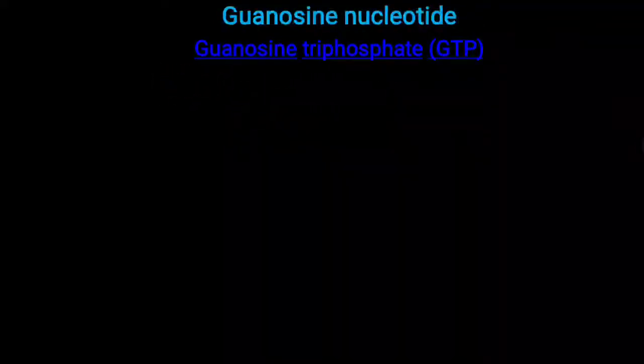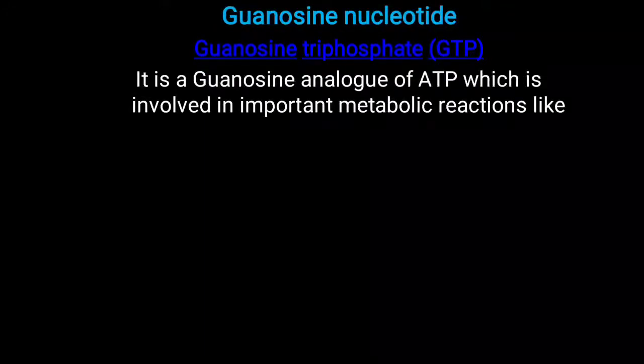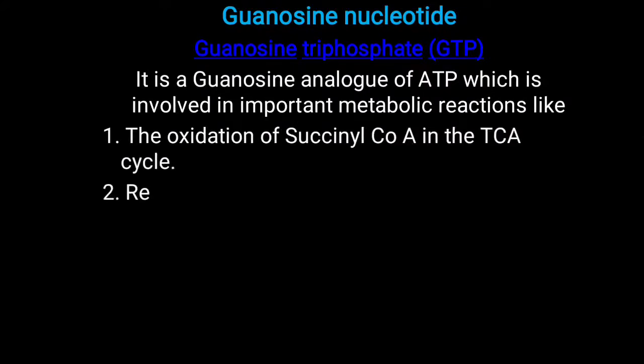For the guanosine nucleotide, so up to here we have discussed only adenosine. For the guanosine nucleotide, guanosine triphosphate, the GTP, is a guanosine analog of ATP. Simply, the adenosine is replaced by guanosine, so it is called GTP, which is also involved in important metabolic reactions like oxidation of succinyl CoA in the TCA cycle.